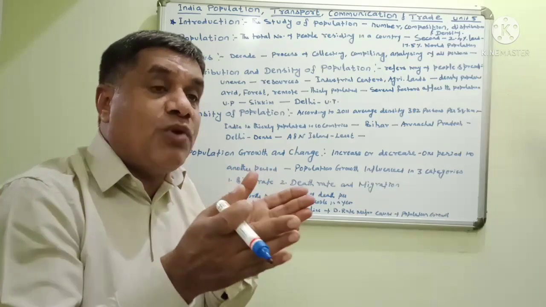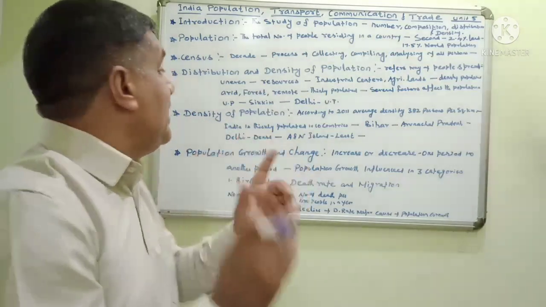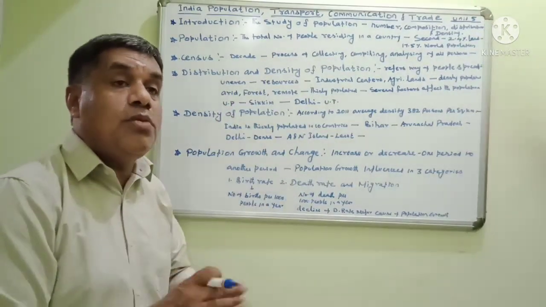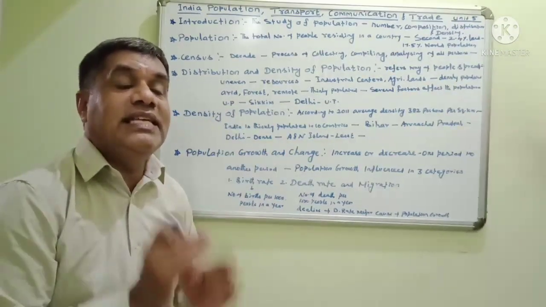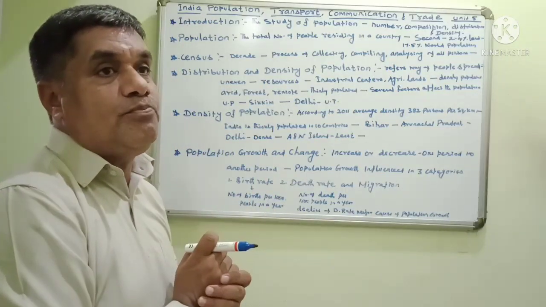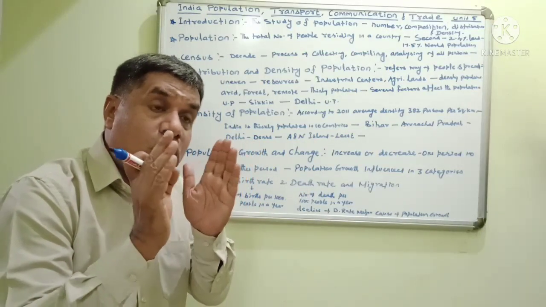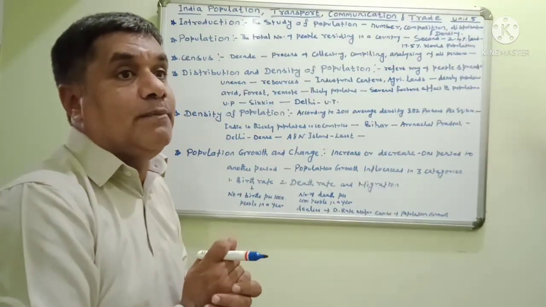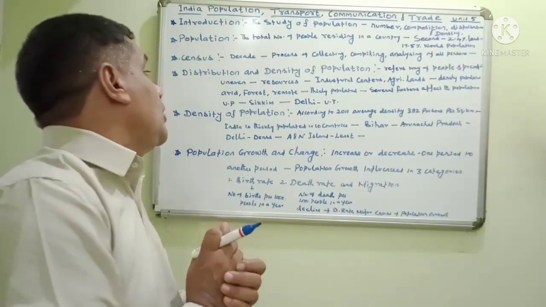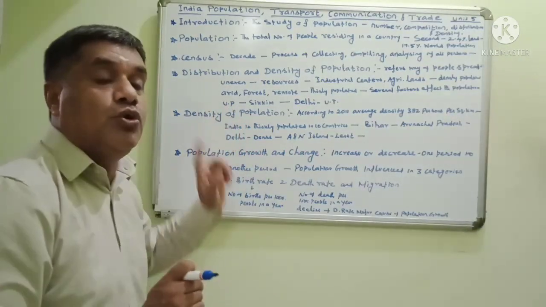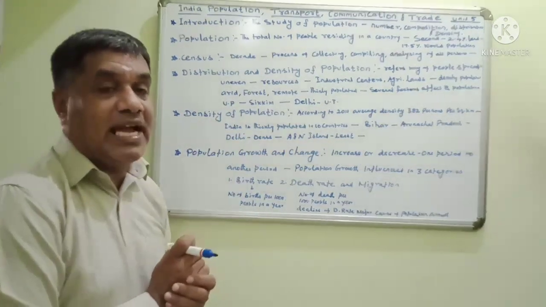So fertile soil means what? Alluvial soil. Alluvial soil is one of the fertile soils, and alluvial soil is available in the Uttar Pradesh area. So more and more crops can grow, and Uttar Pradesh is a densely populated area in India, because more resources and more irrigation facilities are available. More transport facilities are also available in Uttar Pradesh. So Uttar Pradesh is a highly populated area.